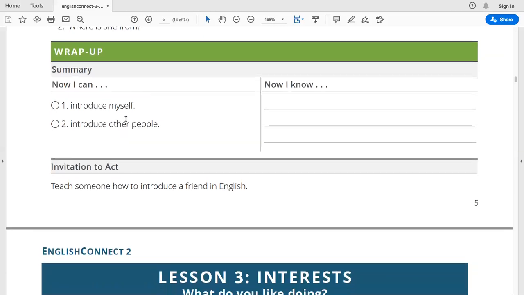Next, wrap up. So in summary, now we can, or I can, introduce myself and introduce other people. Now I know, and then we'll write down here the things that we have learned in this lesson. And finally, the commitment that we will do as an invitation to act and to improve our English for this week, it would be to teach someone how to introduce a friend in English.